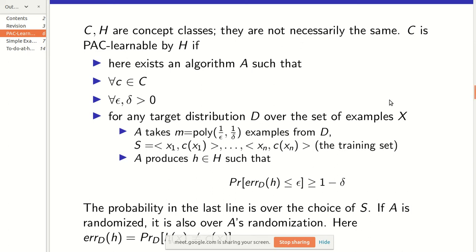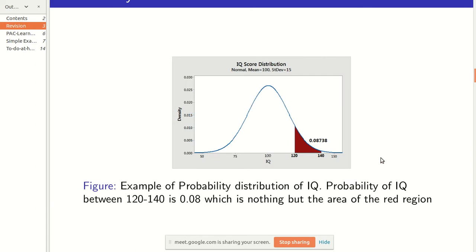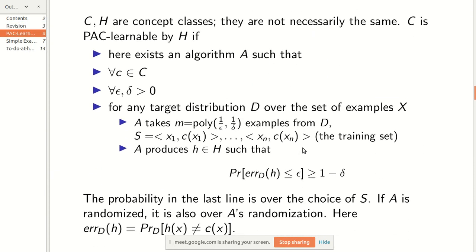we have a distribution D over examples X. By distribution I mean a distribution of this sort. Say IQ is a distribution here. The probability that the IQ is between 120 and 140 is the area under this curve. If we randomly take a person, the probability that the IQ will lie between 120 and 140 is 0.08. So we have a distribution of this sort on the set of examples, and we randomly pick m examples, where m is a polynomial in 1 by epsilon and 1 by delta, from this distribution D.